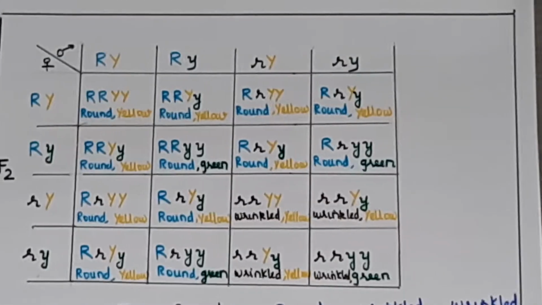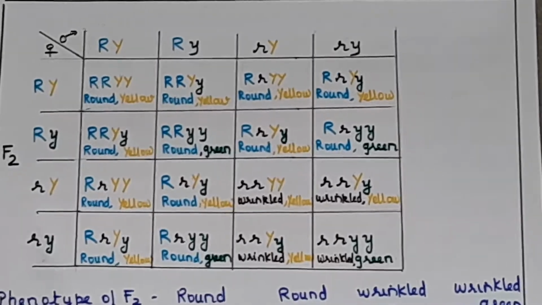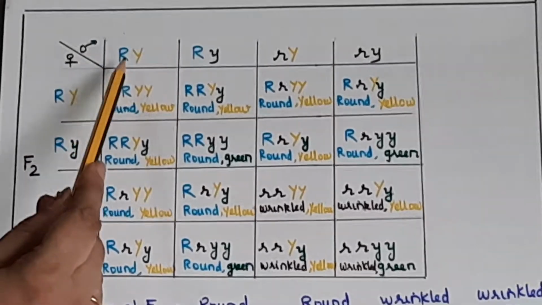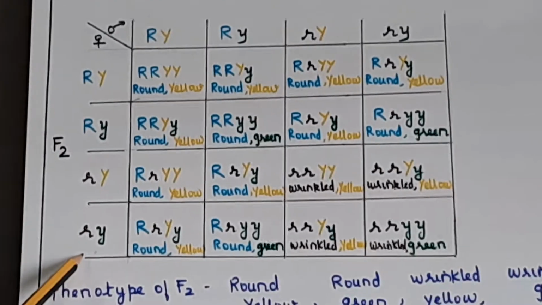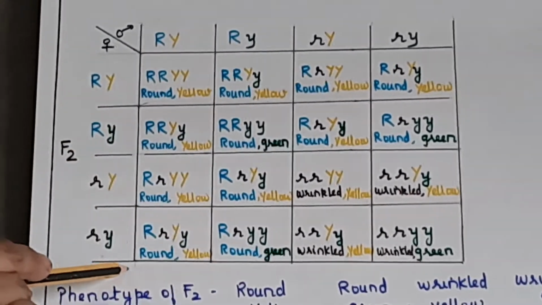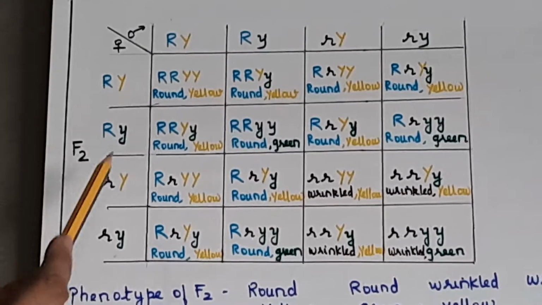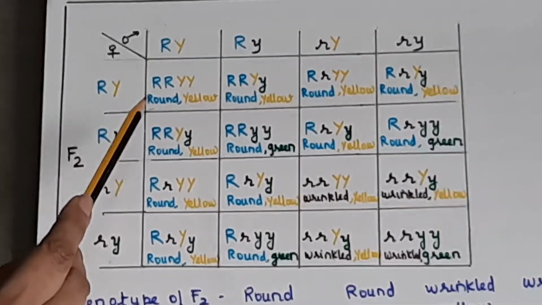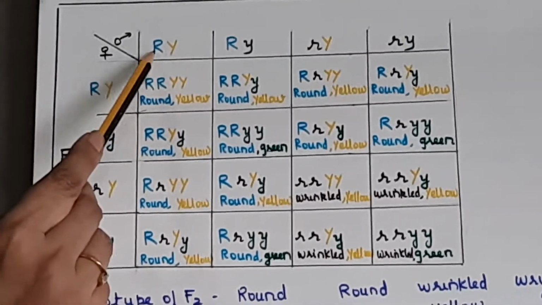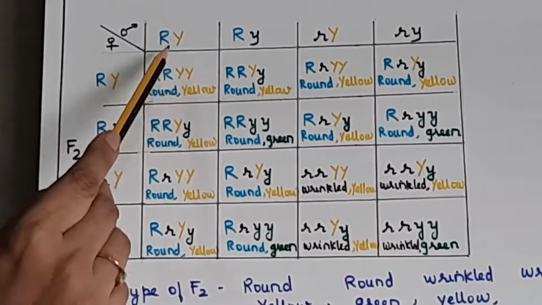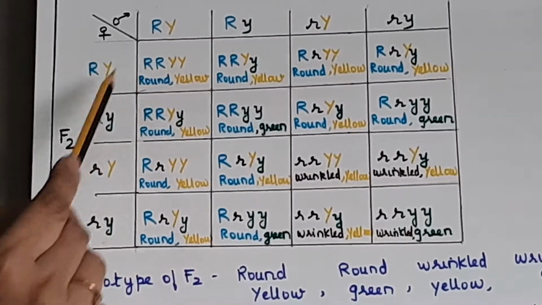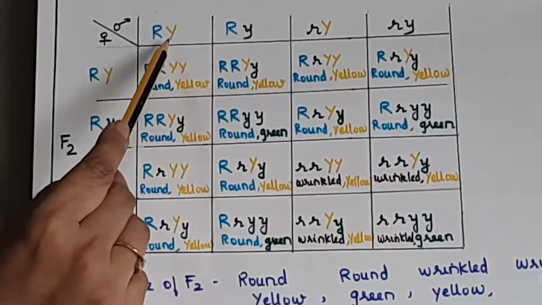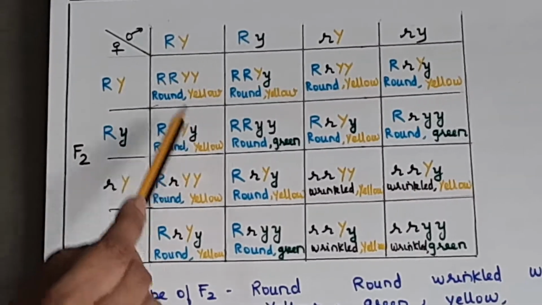Okay, so we saw how to write the gametes to obtain the F2 generation. One set of gametes we write here, the other set we write on this side. This is what is called the Punnett square. Now again, same principle, R's together and Y's together. So this will go with this: capital R, capital Y, capital Y. Then this and this, again capital R, capital Y, small y.